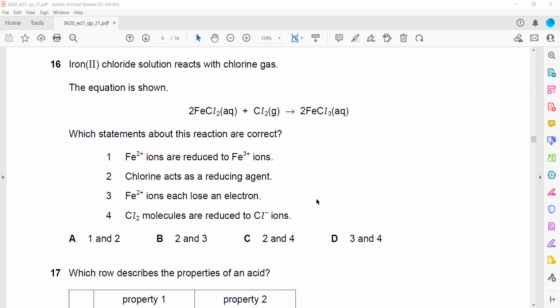In question 16, iron 2 chloride reacts with chlorine to form iron 3 chloride. Which statement about this reaction is correct? Here we have iron 2 chloride, so iron is +2. Chlorine belongs to group 7, so -1. Here chlorine element is 0. Here we have iron 3 because FeCl3, and we have chloride -1. So we have to check which statements according to the question are correct.